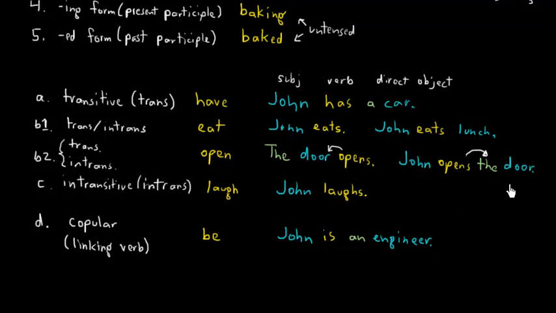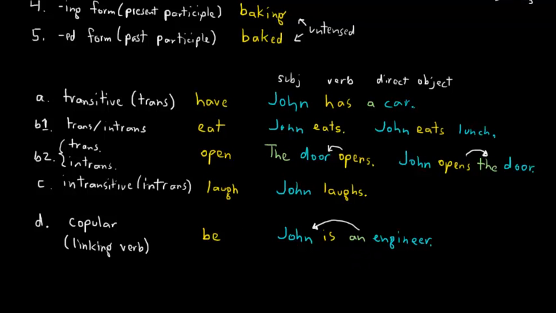So they all completed the thought of the verb. So these are all verbal complements. In this case, with a linking verb, you're completing the thought of the subject. You're giving more information about the subject. Okay, John is an engineer, so now we know more about John. We can also, this happens to be a noun phrase.